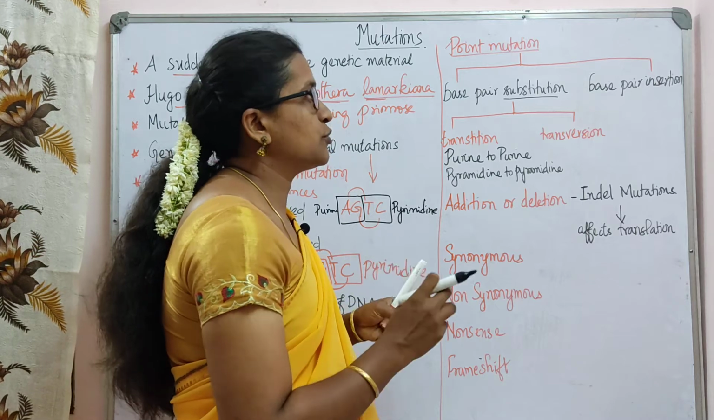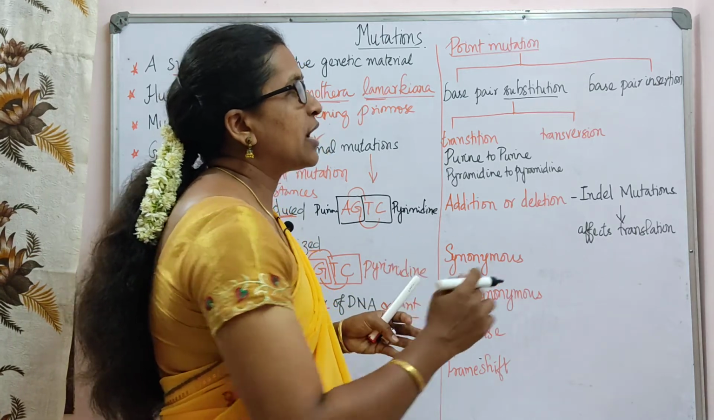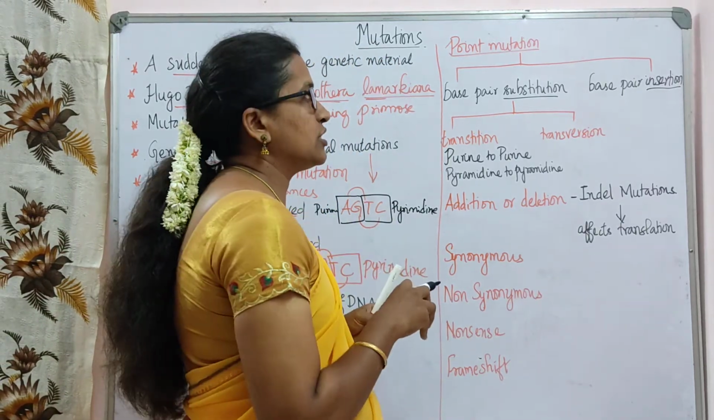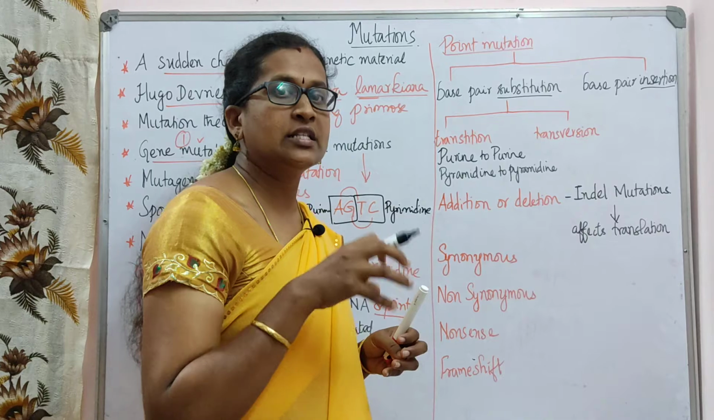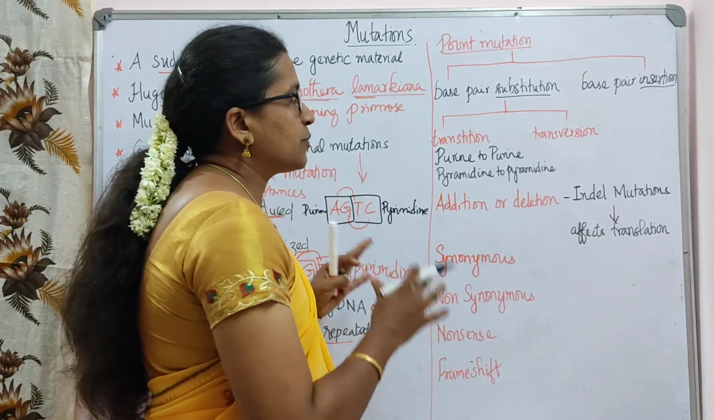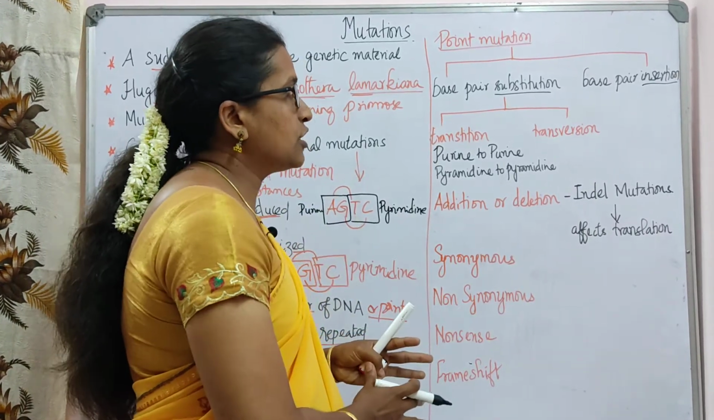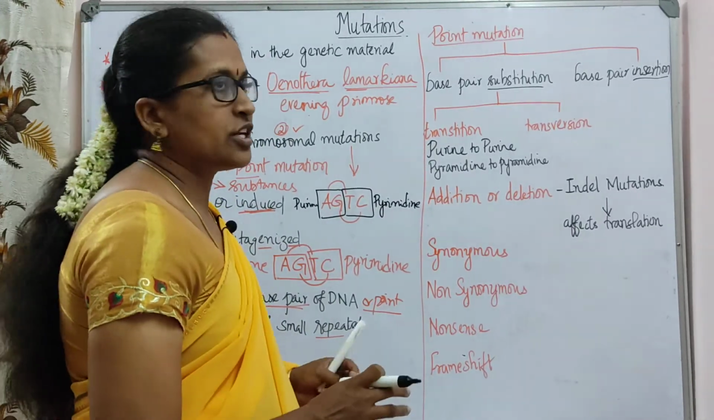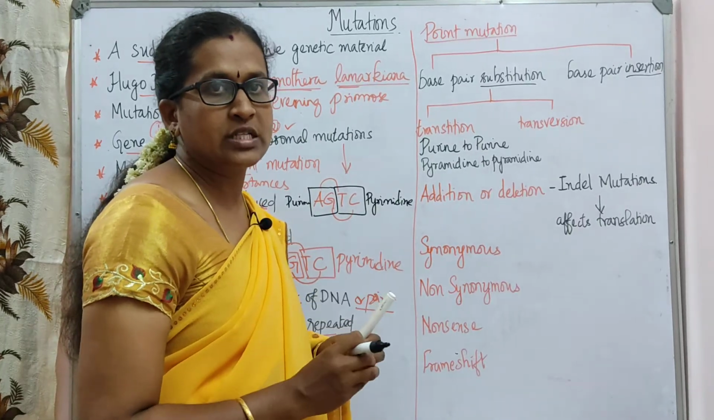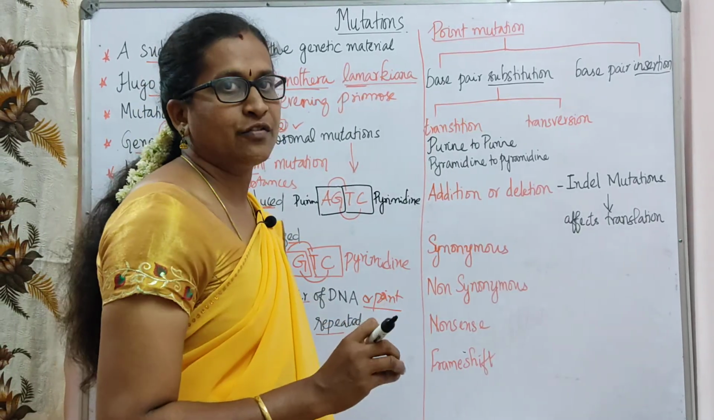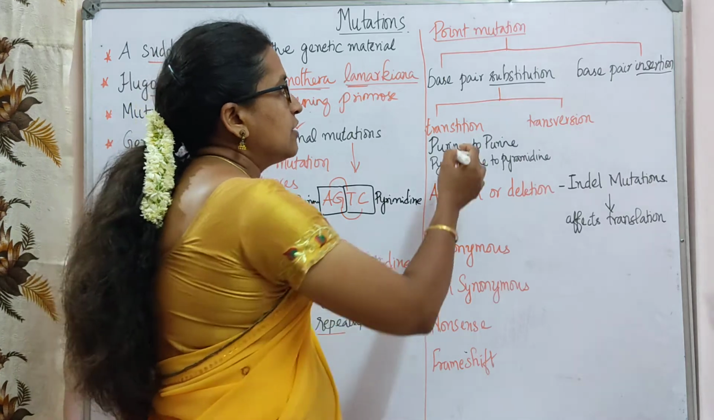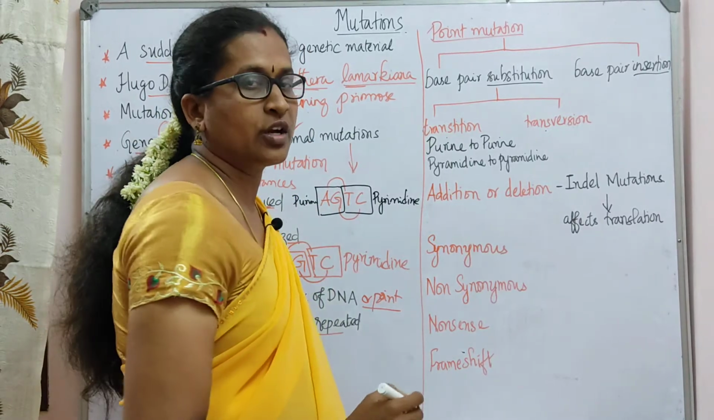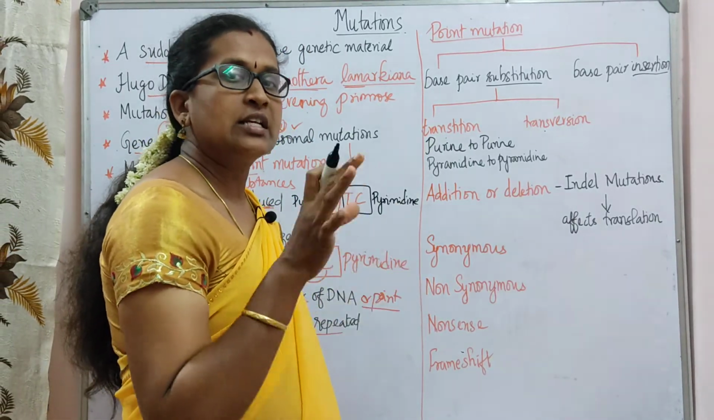The other is base pair insertion, where something is newly inserted, hence it is called base pair insertion. Of these, substitution is mainly discussed next. Depending upon how the mutation has taken place, we can classify substitution as transition mutation and transversion mutation.